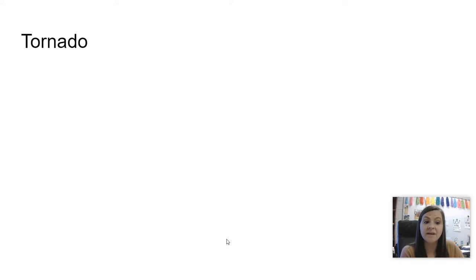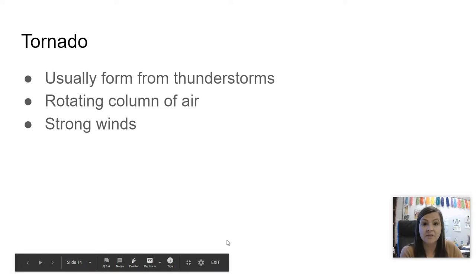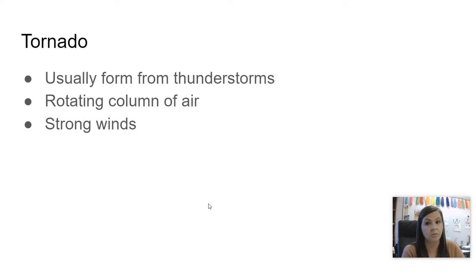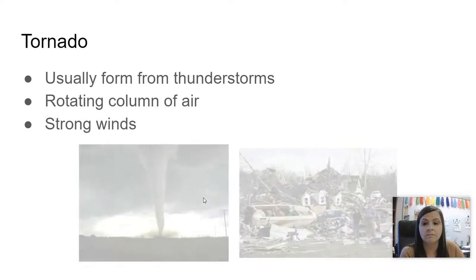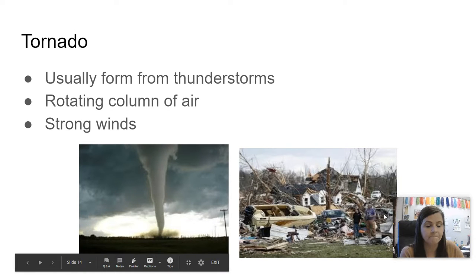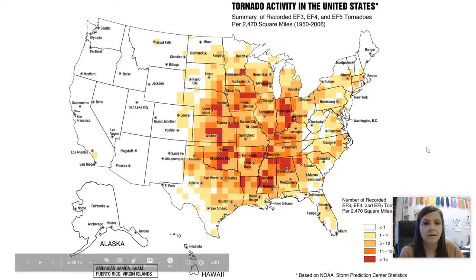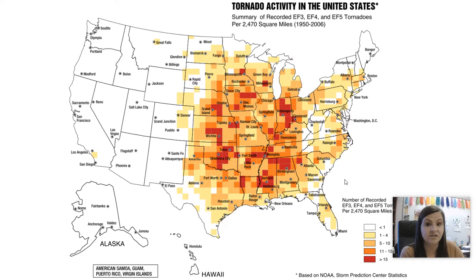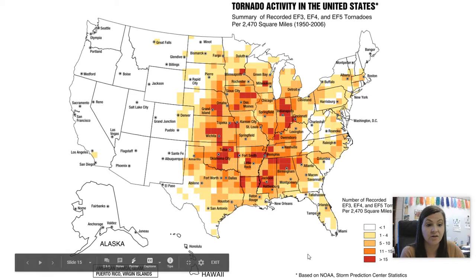And then we have tornadoes. They usually form from thunderstorms, with a rotating column of air and very strong winds. So tornadoes have very strong, fast winds, and they form over land, whereas a hurricane forms over ocean water. So here's a spinning column. And then here are some different tornadoes: EF3, EF4, EF5 is the strongest.